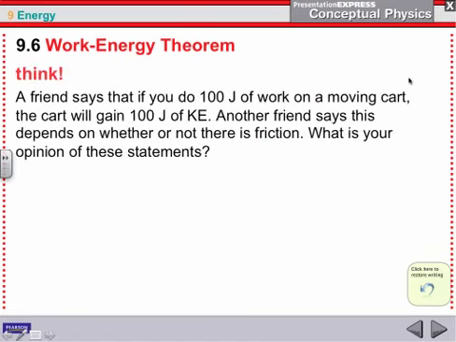All right, so a friend says that if you do 100 joules of work on a moving cart, the cart will gain 100 joules of kinetic energy. Another friend says this depends on whether or not there's friction. What do you think?